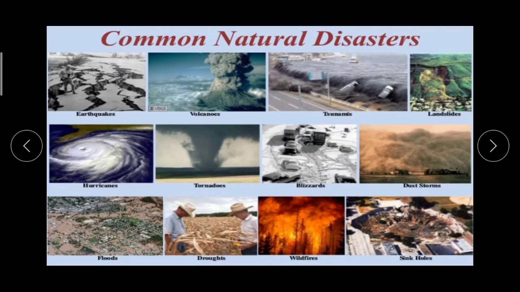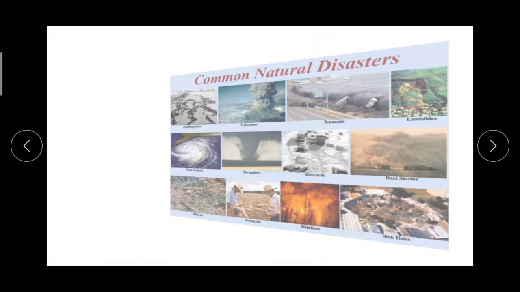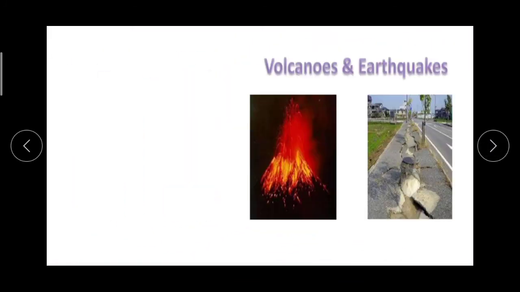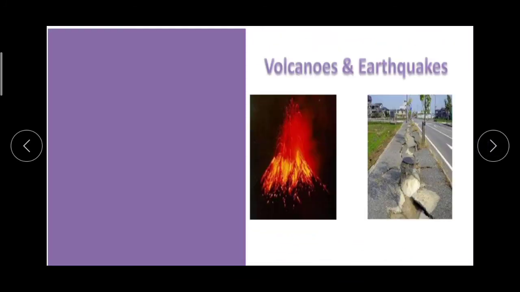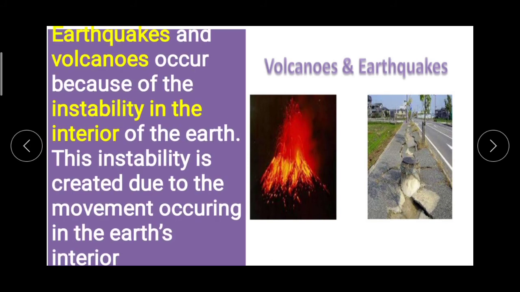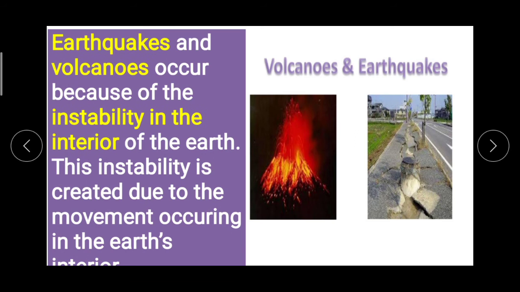And as on the earth these events occur, similarly, because of the movements of the earth's surface, natural events like earthquakes and volcanic eruptions occur.